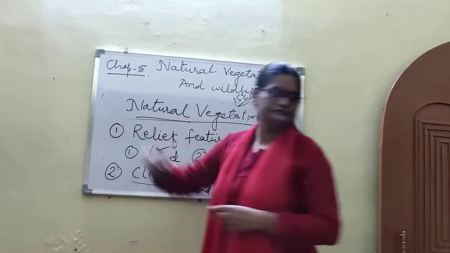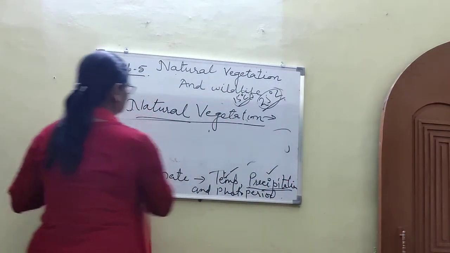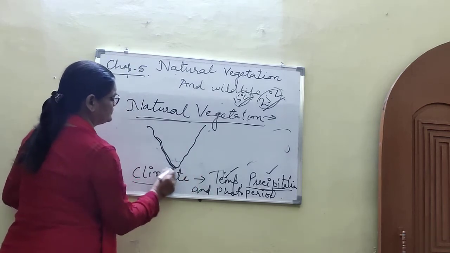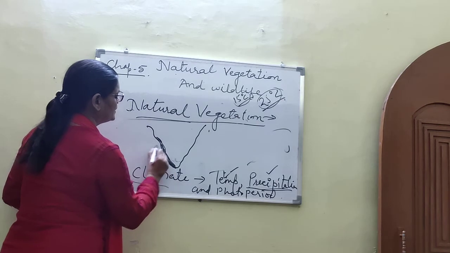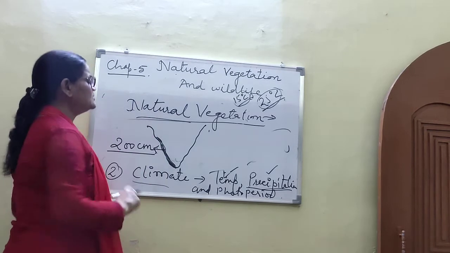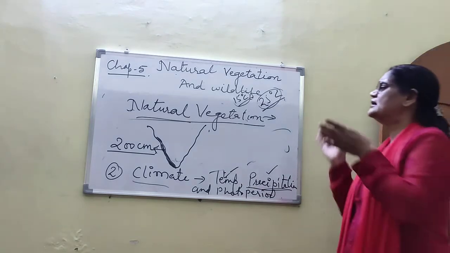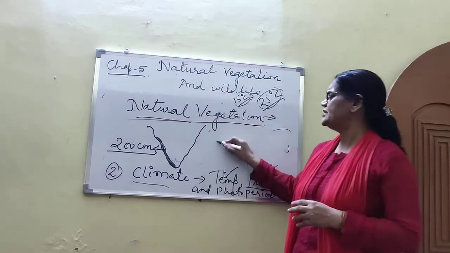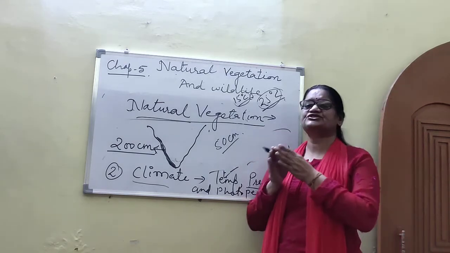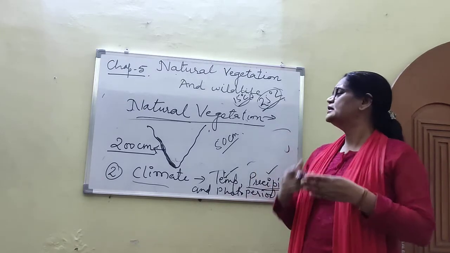You see here, this area. Here we get rainfall of more than 200 centimeters. So here we get dense vegetation, and the area where we get less than 50 centimeters of rainfall, the natural vegetation is very less, that is, the vegetation is not dense.